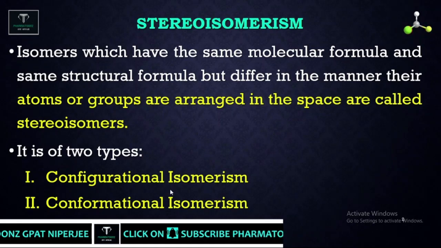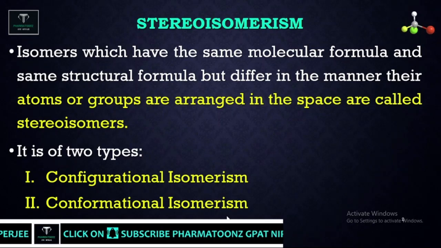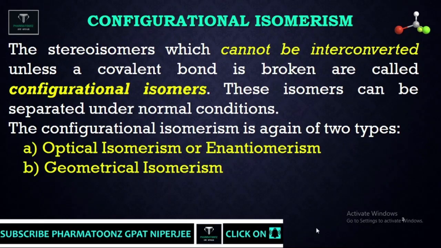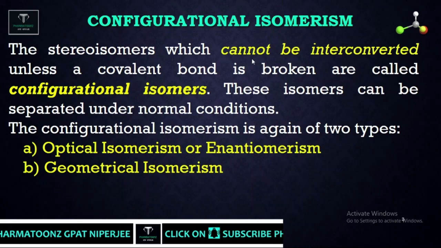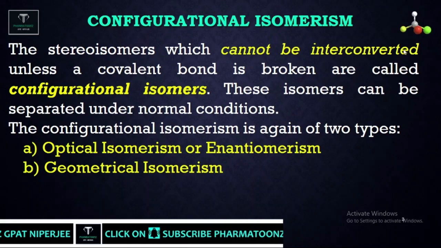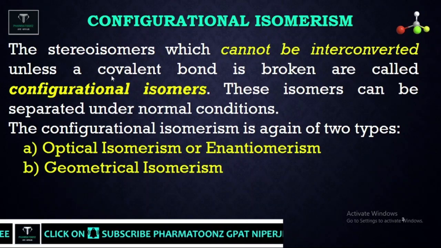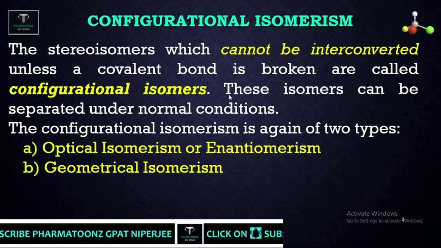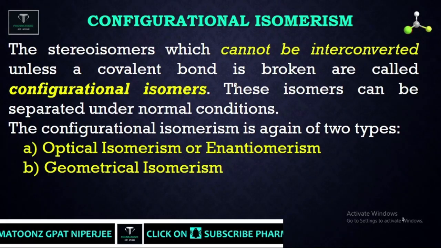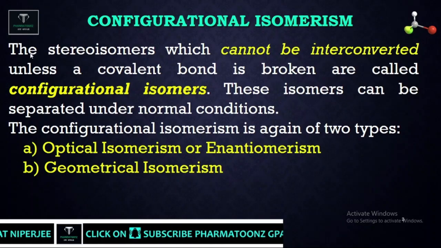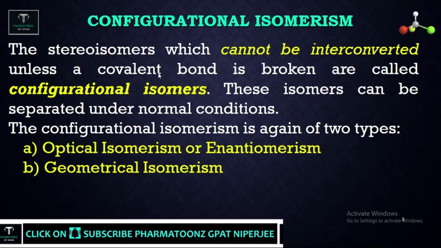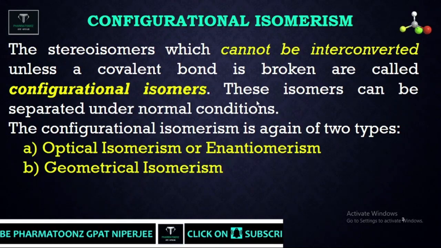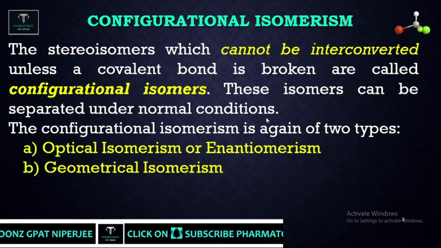There are two types of stereoisomer. One is configurational isomer, another is conformational isomer. Let us discuss what a configurational isomer is. It is a kind of stereoisomer which cannot be interconverted unless a covalent bond is broken. These kinds of isomers are generally separated under normal conditions.